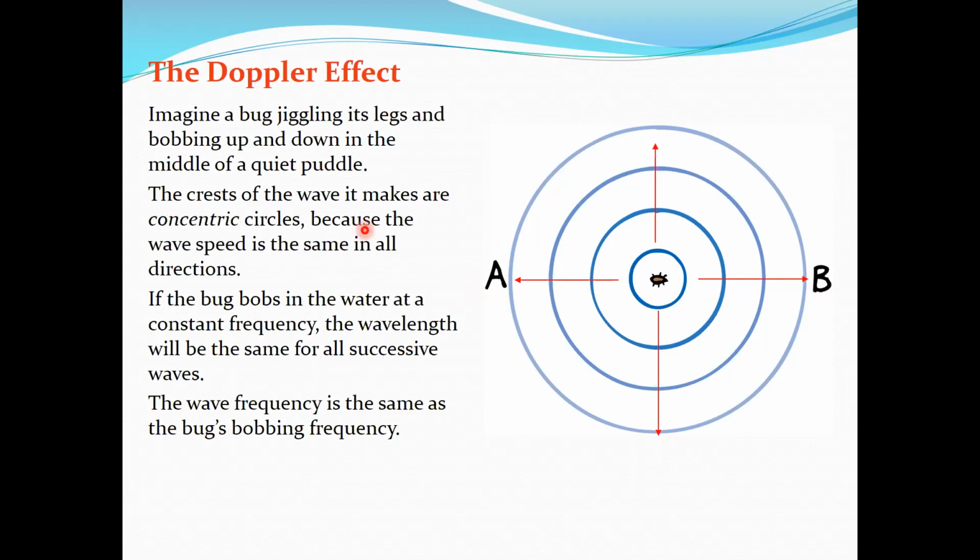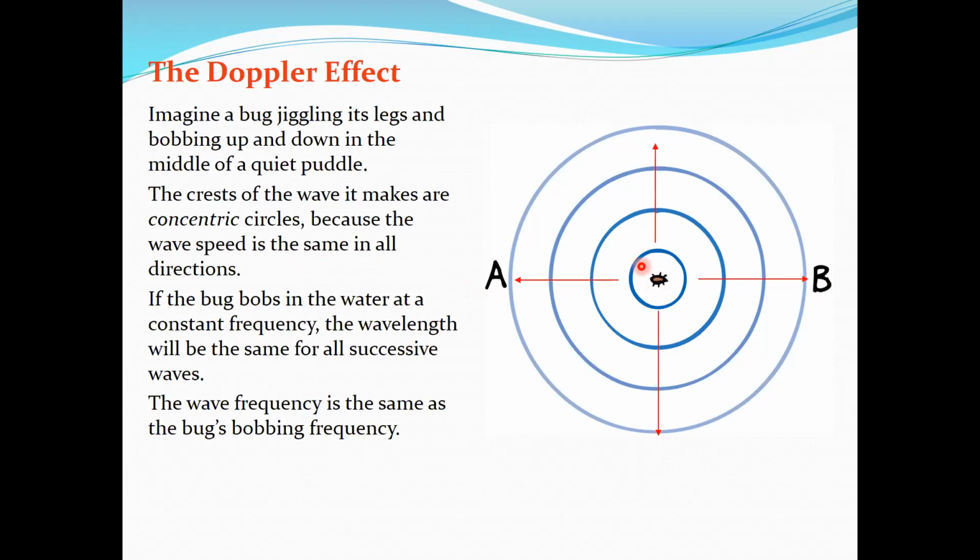That's the point. Because the wave speed is the same in all directions, because this is the one creating it, and it does it in the same way. Imagine that, okay? It's not possible maybe in nature, but assume that it's like that. If the bug bobs in the water at a constant frequency, when it jumps up and down, it is in a certain amount of time. For example, every 0.5 seconds.